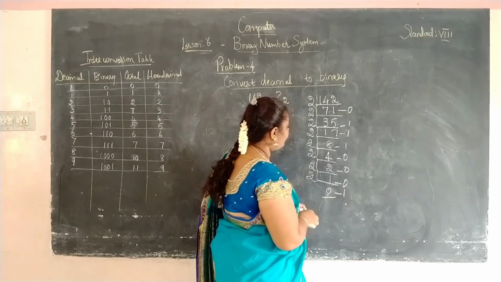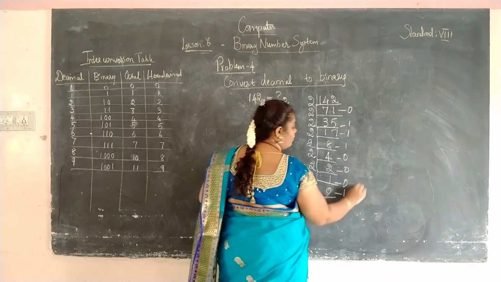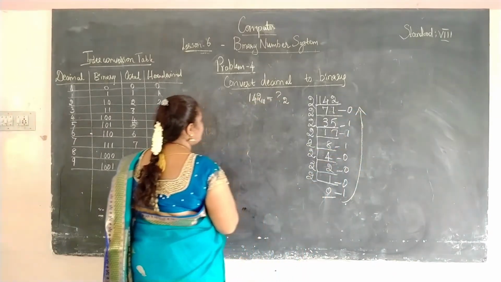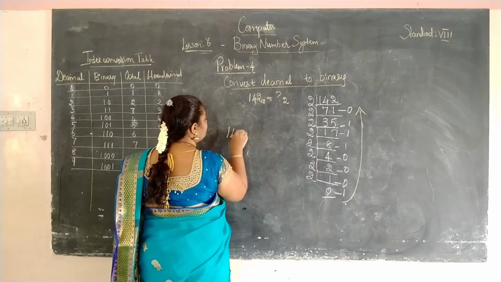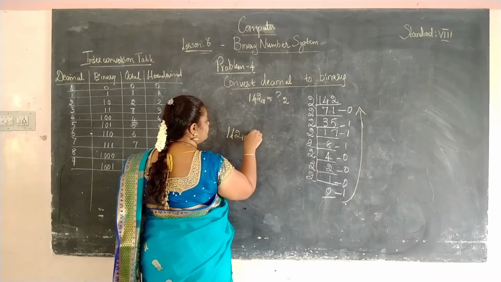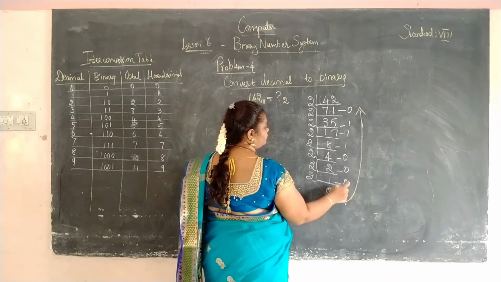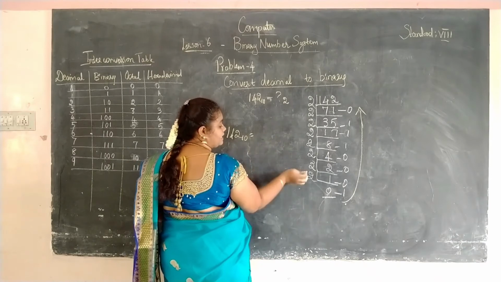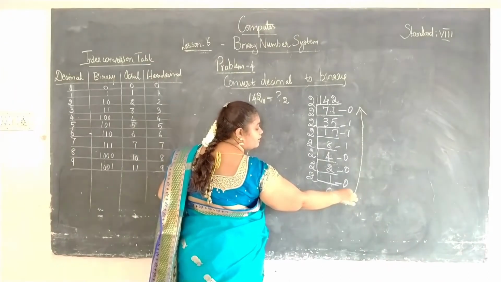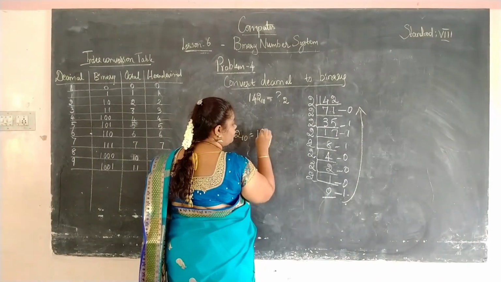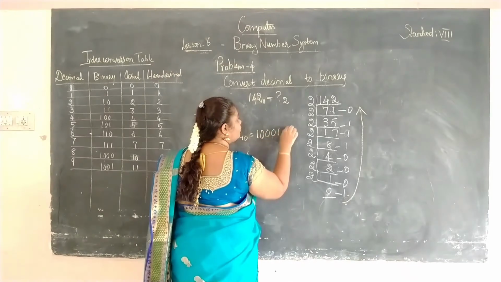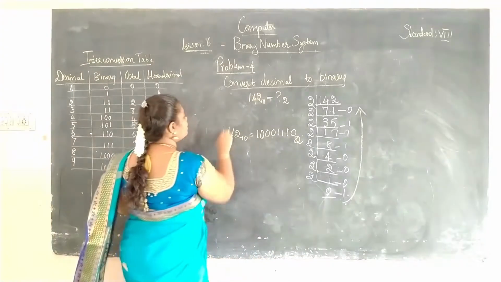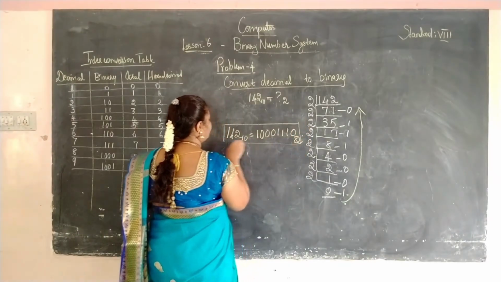Now we are going to represent it from bottom to top. What is the answer for 142 to the base 10? We have 9 digits here, so we can represent it as such, starting from the 9th digit: 1 0 0 0 1 1 1 0 to the base 2. So this is the solution for your 4th problem.